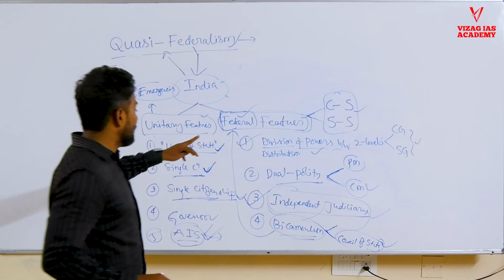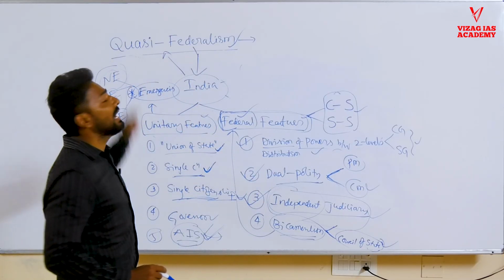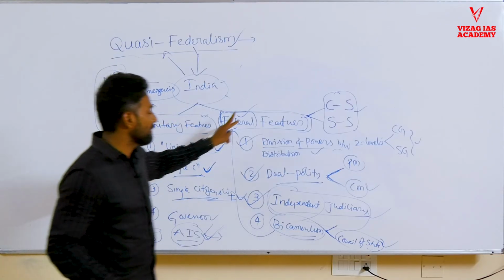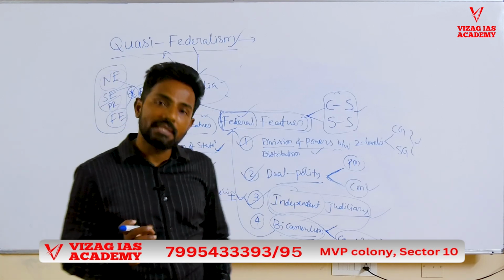Similarly, we have a number of other features which make India quasi-federal. So it has both unitary features as well as federal features. Therefore, India is rightly called quasi-federal.